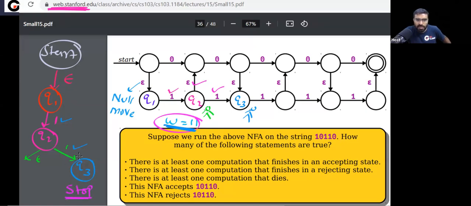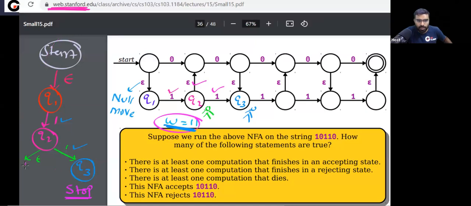You can notice you are finishing in the non-final state. This Q3 is a non-final state. So I can say this is one path. Remember, this is called one computation. This is your computation number 1.